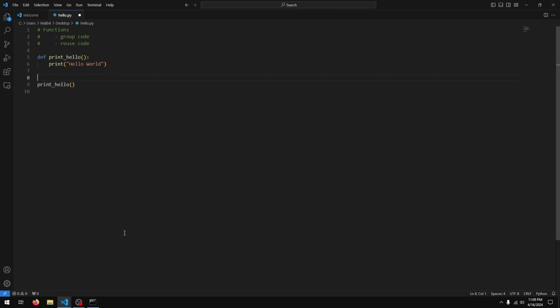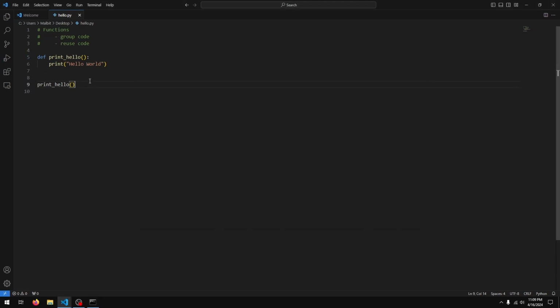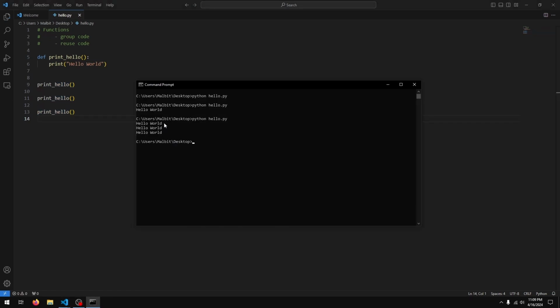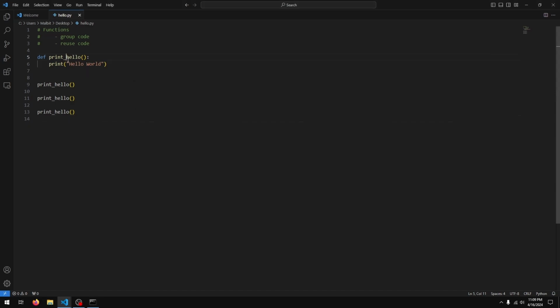Okay, so I have print hello here. I'll run the script again, and you see we get hello world. We can run our function as many times as we like. So I'll just copy this and paste it two times, so we get three, so that we are calling the function three times. And if I run the code, you see we get hello world three times. So we can call our function as many times as we like.